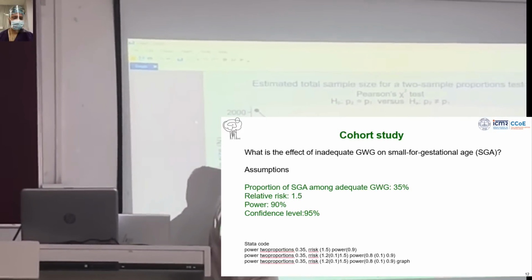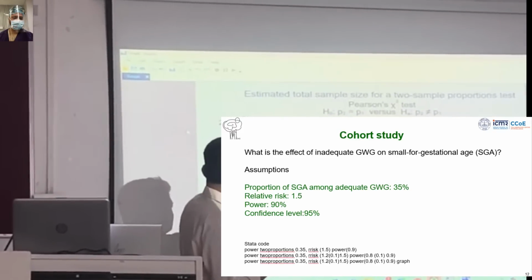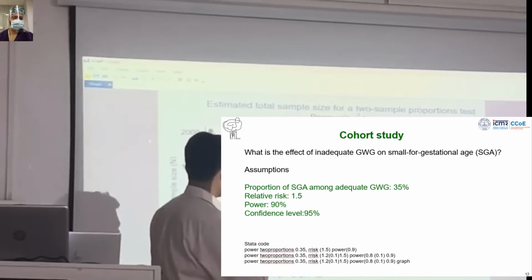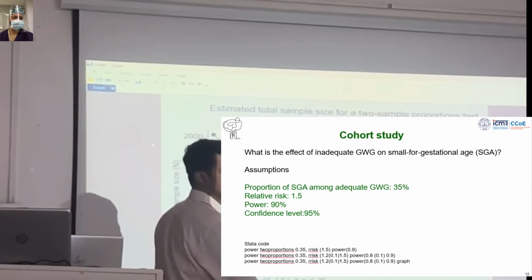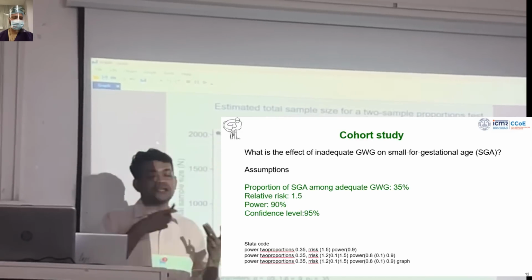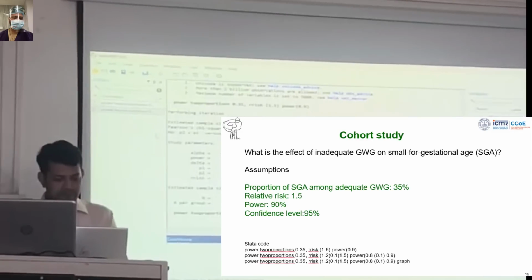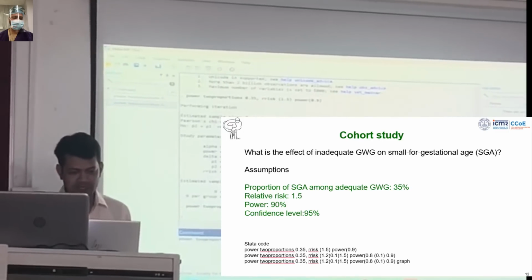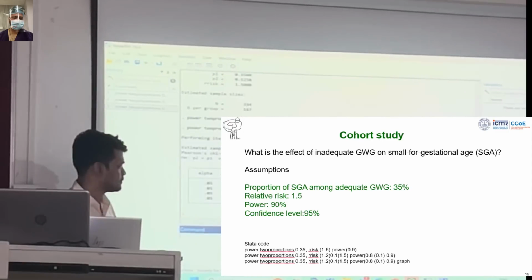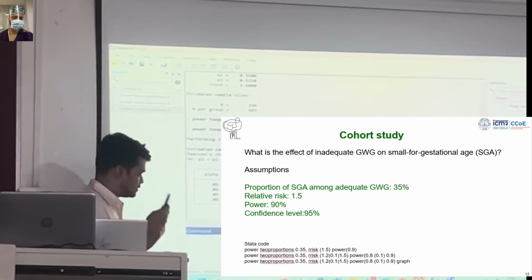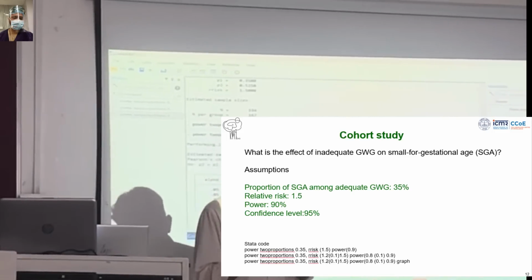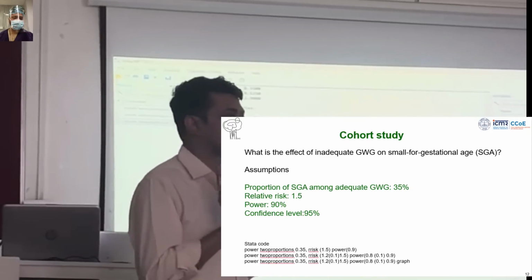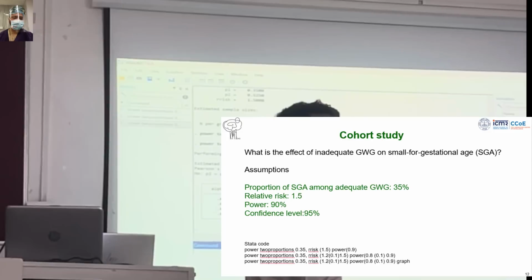If you have 1.3, you need approximately 1000 for the count. If it is 1.4, then it is approximately 500, and at 1.5, 500 is the count. So graphically you can present this, and if you remove the graph from here, you can get this information in tabular format. Okay? So my point here is that you don't need to depend on another person to calculate sample size. You just have to be clear about your assumptions, then you can play with it.